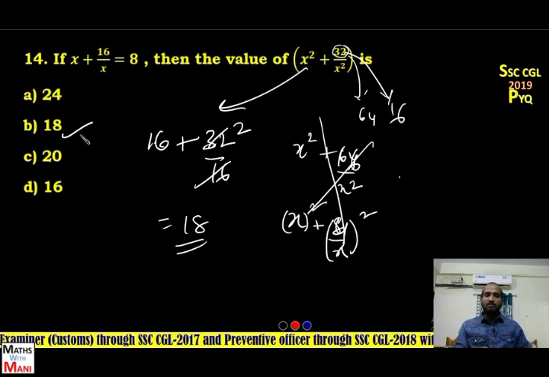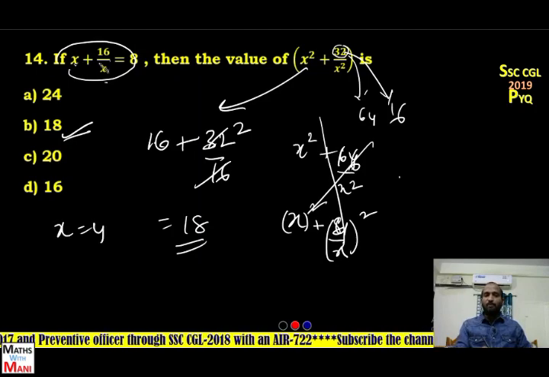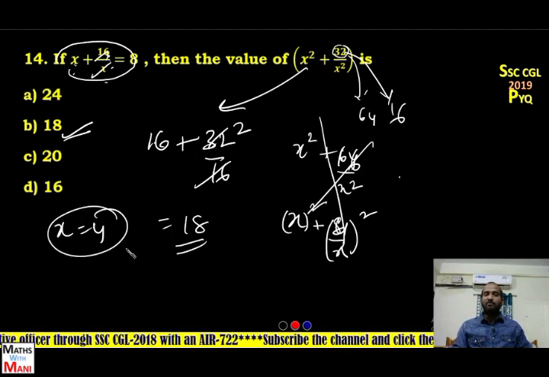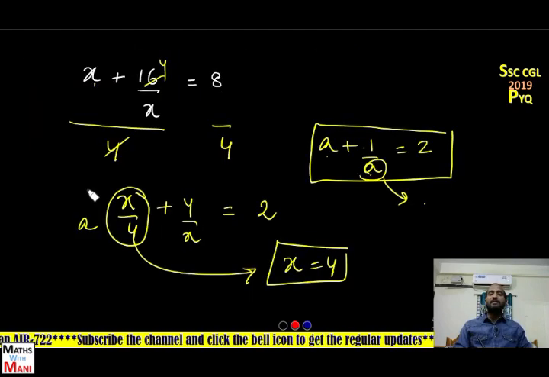So what is the answer? Option B. Very simple. Otherwise, by observing the given equation x plus 16 by x is equal to 8, it is possible only when x is 4, because 4 plus 16 by 4, 4 plus 4 is 8. It is possible when x is 4. If you know directly, then you can directly substitute the value of x as 4 in the question. Otherwise, you have to derive the value of x as 4 with these steps.